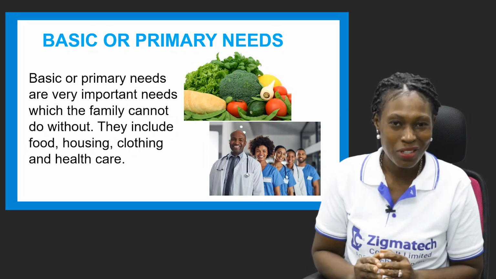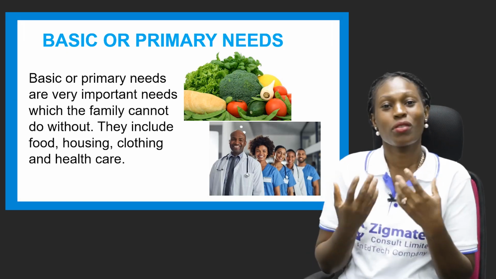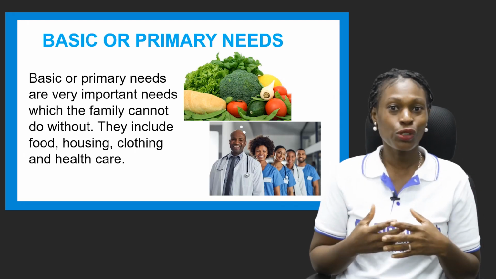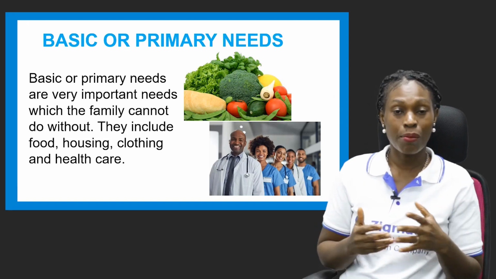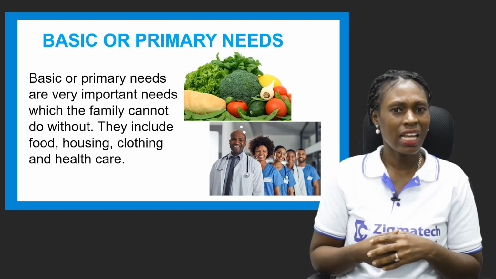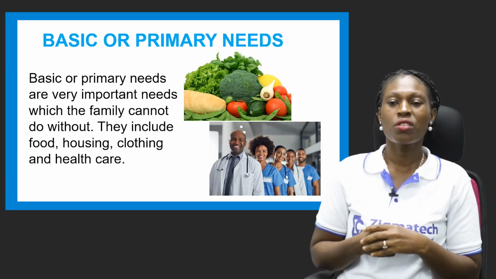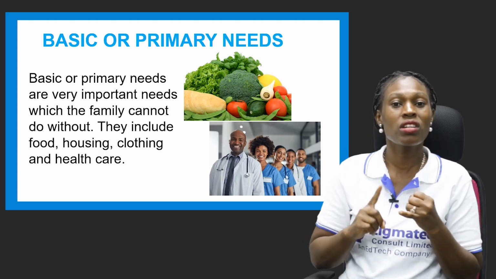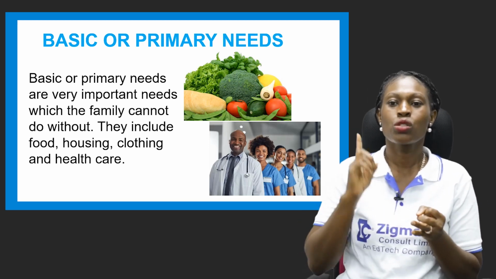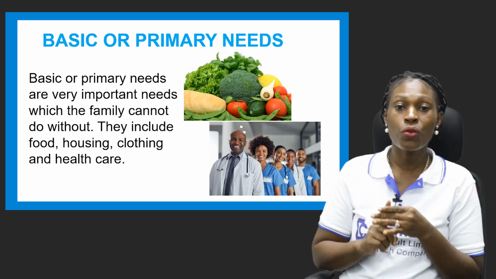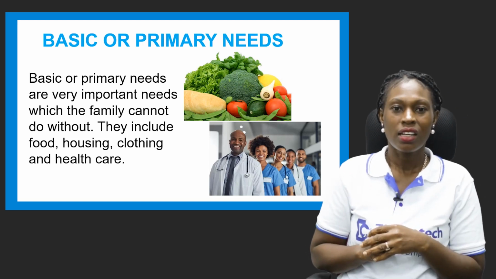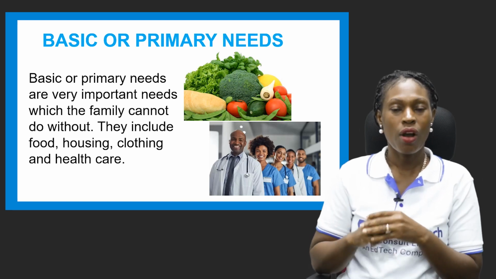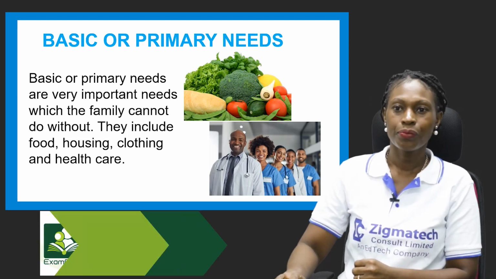Can you do without food? Can you do without water? Can you do without clothing, wearing clothes? And when we're sick, would you just stay and not take anything? Of course, that can actually lead to serious problems. So the family needs these things because they are basic and they are the primary needs of the family, which are food, housing, clothing, and healthcare. These are very basic and very necessary for every family.